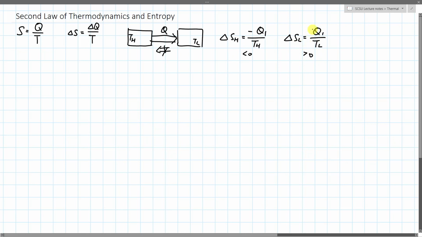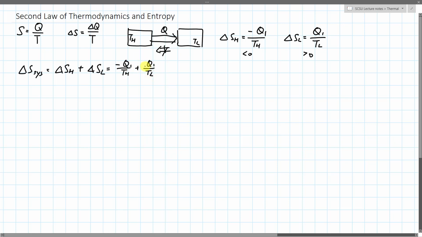But what about the system? The whole system, let's call this the system's entropy. That should be the entropy of the high plus the entropy of the low. So the high temperature system loses entropy and the low temperature system gains entropy, but if you add them together, it is minus Q1 over T high plus Q1 over T low.